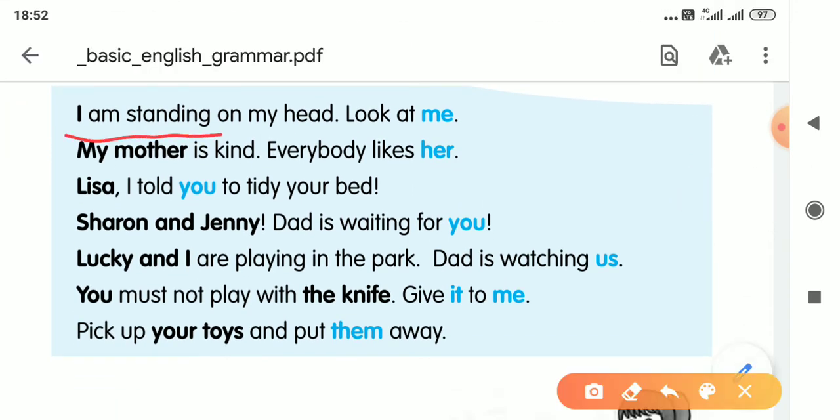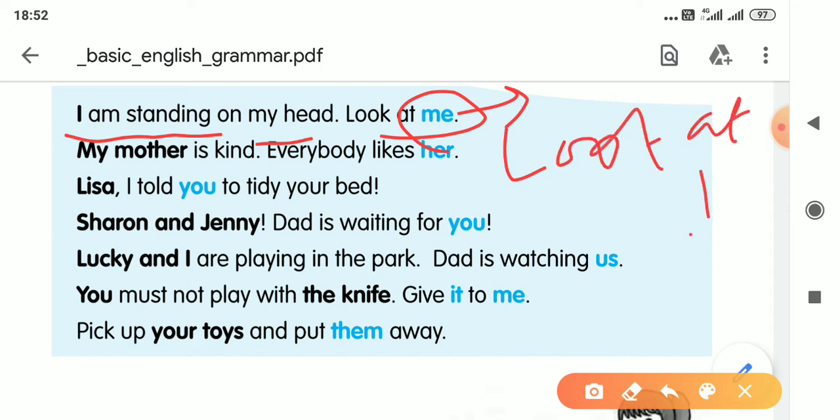I am standing on my head. Look at me. You can't say, look at I. That is grammatically incorrect. So when you are using a pronoun in the place of object, you have to use the objective case. When you are using a pronoun in the place of subject, you have to use the subjective case. So you just remember this thing.